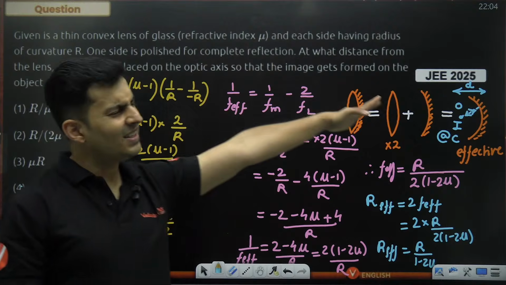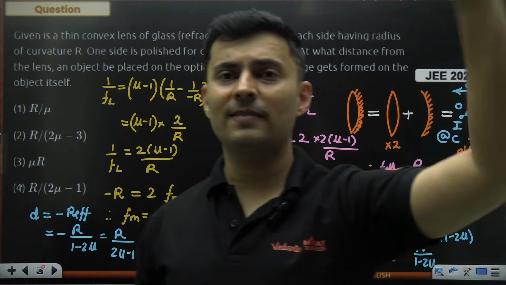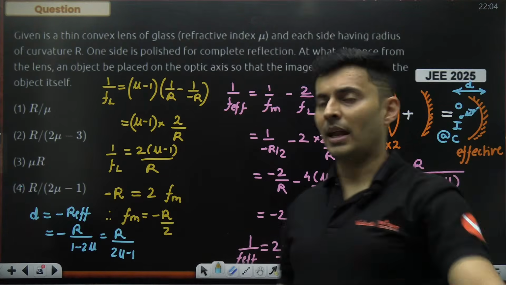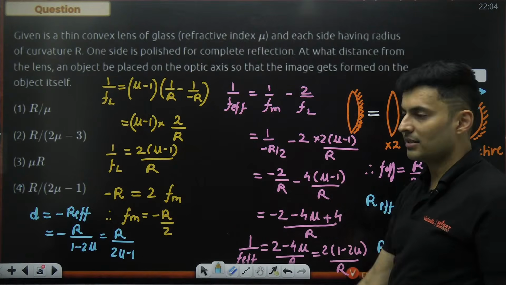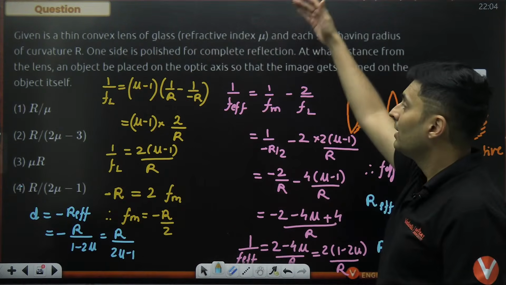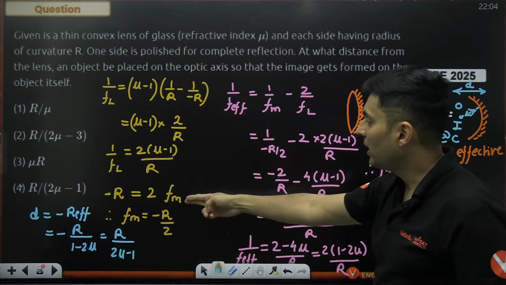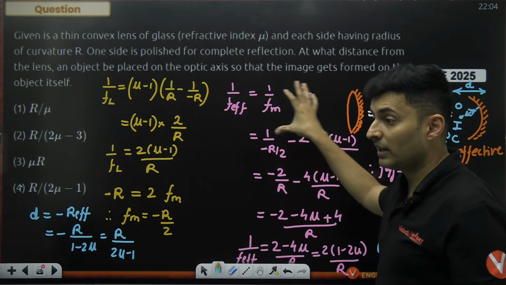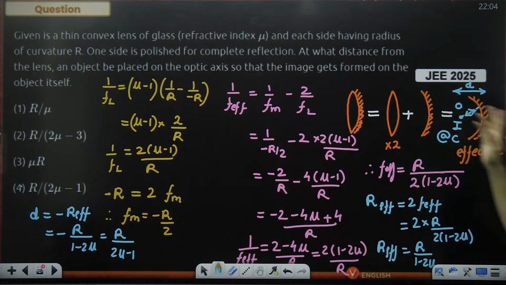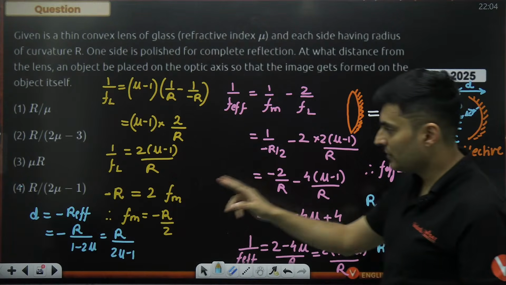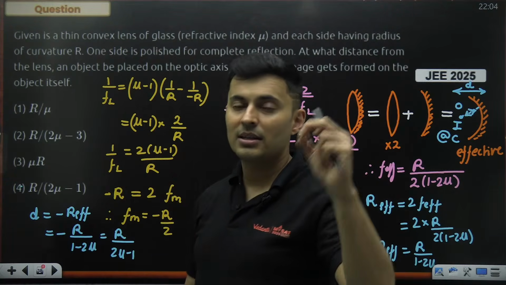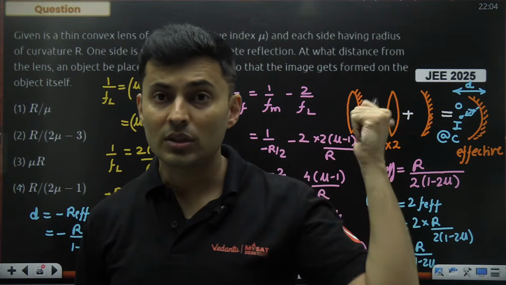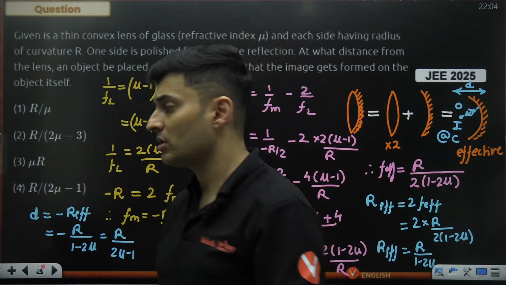This was asked this year. So you better prepare yourself, guys. The question levels are good, as you can see. It's not a singular step. Lens maker formula, mirror formula, mirror concept, then again effective combination of lenses, then again going back to mirrors, taking care of signs, so many things, all to be done really quick. So these are the levels of questions which are asked.